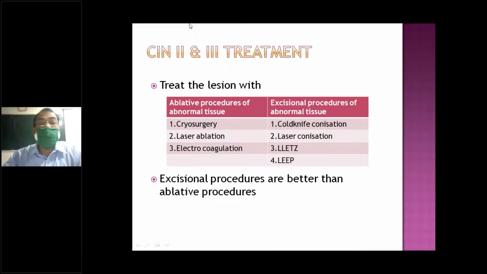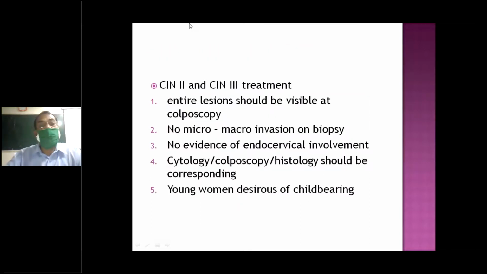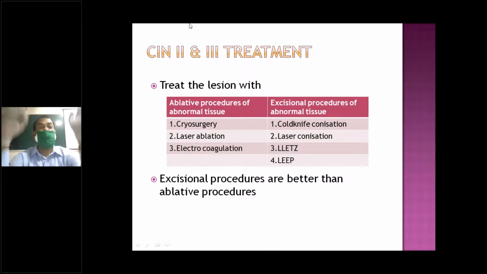So treatment for CIN, CIN2 is this. Basic treatment is to destroy the abnormal cells, the neoplastic cells. So how will we destroy them? There are different methods of destruction.